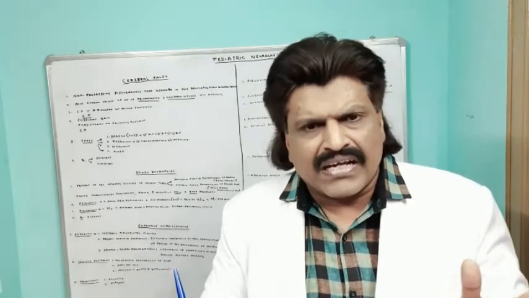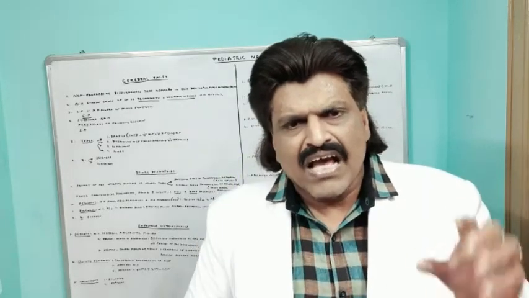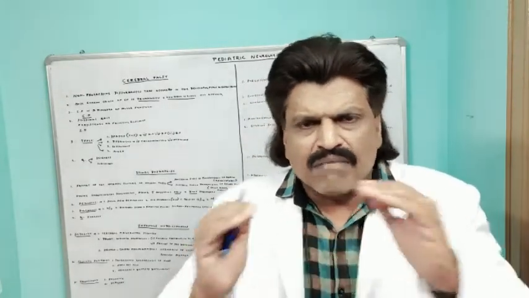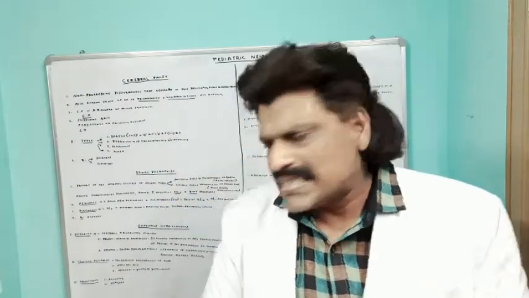Second is the sunset sign. Because there is accumulation of CSF, the third ventricle can go and impinge on the midbrain structures, the top of the midbrain. You have the vertical gaze centers in the midbrain. The up gaze fibers cross and then descend, whereas the down gaze fibers descend straight away. And therefore, when there is CSF accumulation, it goes and impinges on the top of the midbrain, where the crossing up gaze fibers get affected. So since the crossing up gaze fibers get affected, they cannot look upwards, they'll be only looking downwards. This is known as setting sun sign.